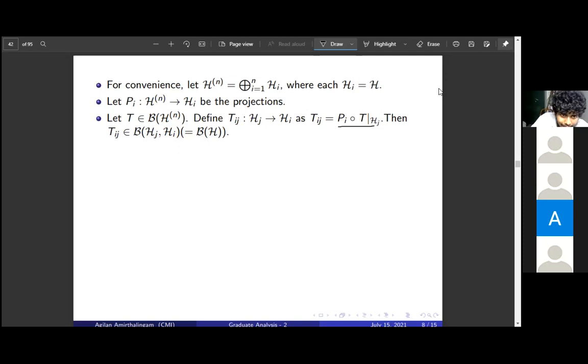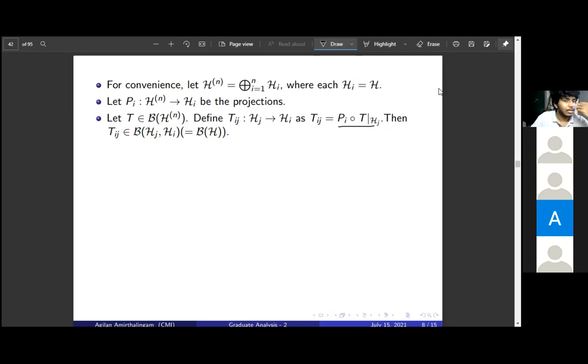Then Tij belongs to B of Hj comma Hi. This is just restriction and then composition, and it is bounded because the norm of the projection is less than or equal to 1, so this norm will be less than or equal to the norm of T.